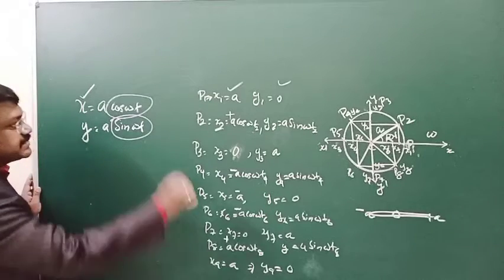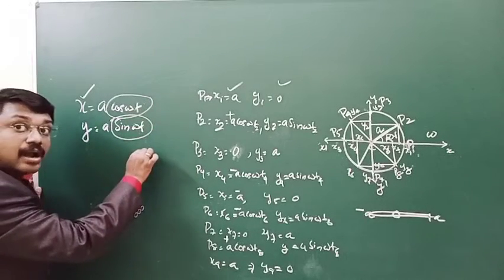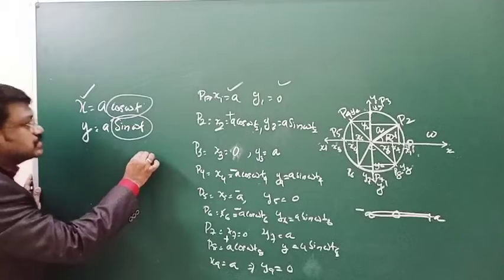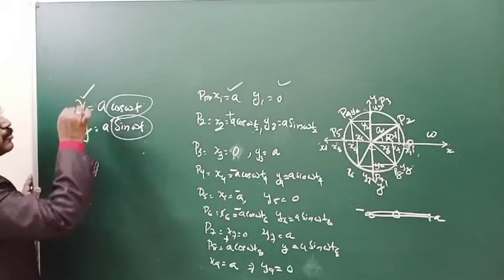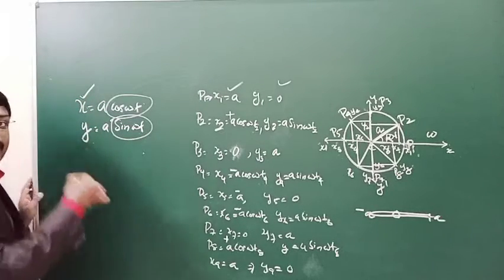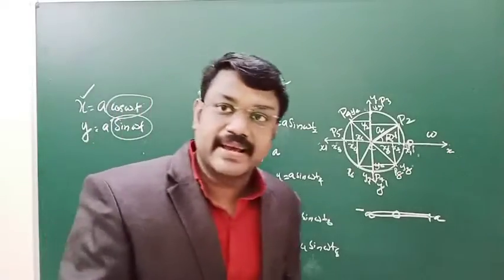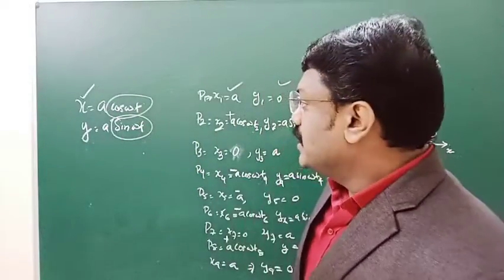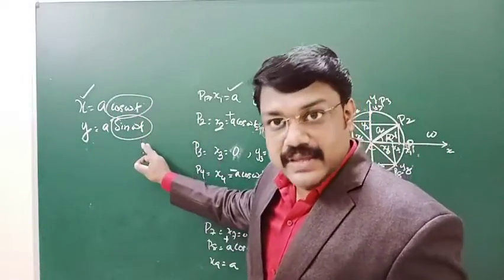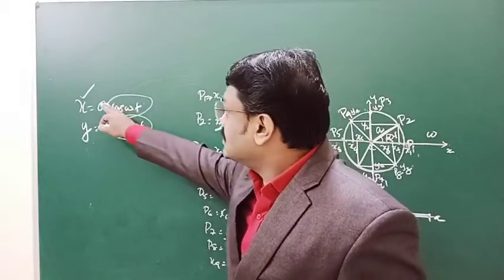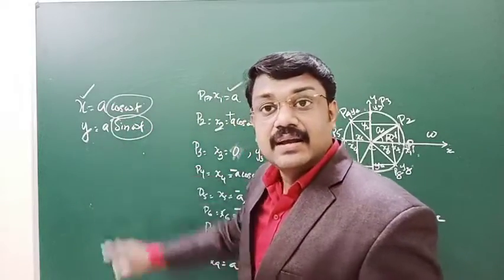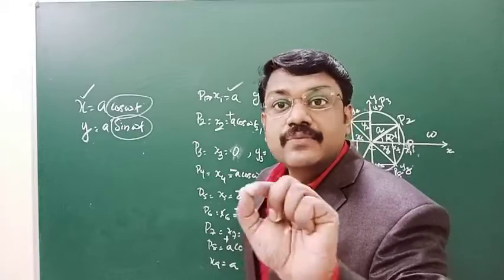Sine and cosine functions are simple harmonic functions. So the x variation and y variation are simple harmonic variations.